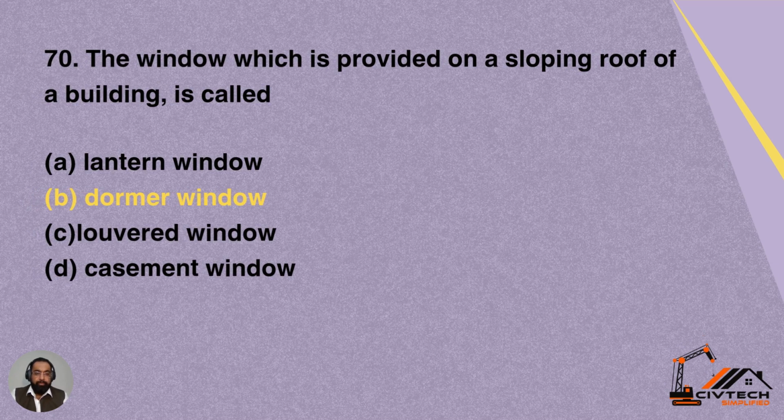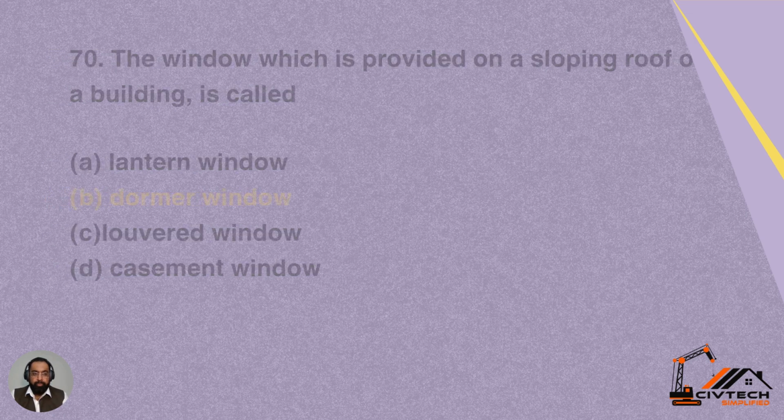Then we have question number 70. The window which is provided on a sloping roof of a building is called: A, lantern window; B, dormer window; C, lowered window; D, casement window. So that window is called dormer window. Option B is correct for this question. Window which is provided on a sloping roof of a building is called dormer window.